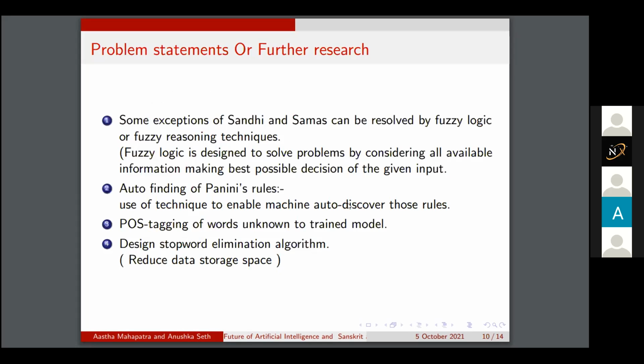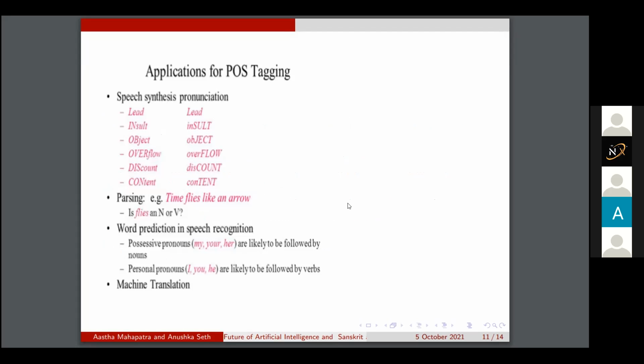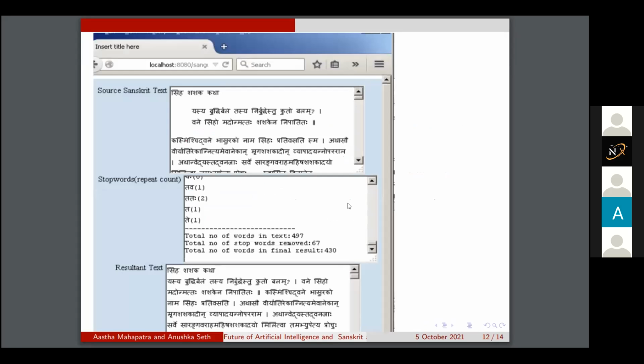Design a stopword elimination algorithm, which is helpful to reduce data storage space. Stopwords are mainly categorized under prepositions, adverbs, and articles. In Sanskrit, indeclinables are words which don't change in all genders, numbers, and cases. This helps to reduce time and data storage space complexity.